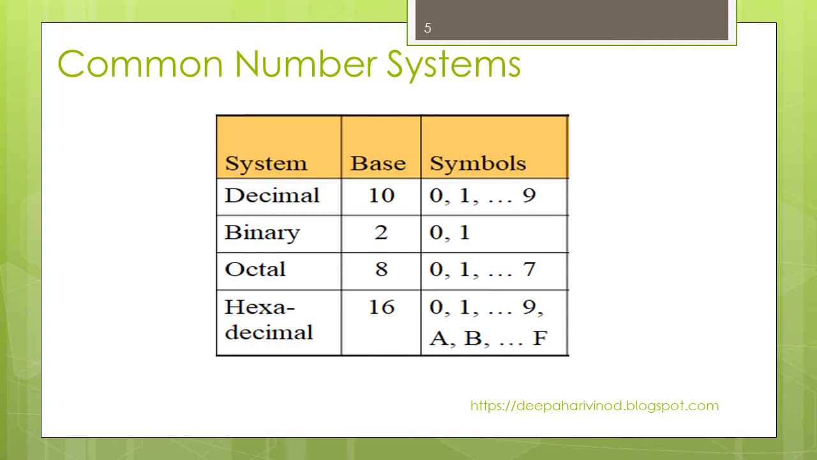Next is octal. Octal means 8, so it will be counting from 0 to 7. Hexadecimal will have 16, so it will be counting from 0 to 9 and A to F.